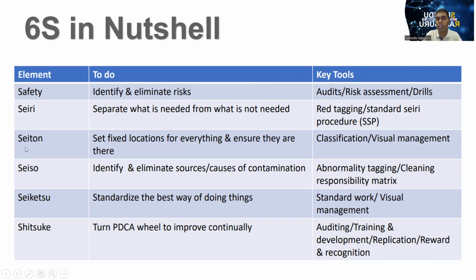When we come to the Seiton, set a fixed location for everything and ensure they are there. So what are the key tools? Classifications and visual management. When coming to the Seiso, identify and eliminate source causes of contamination. So what are the tools? Abnormality tagging, cleaning responsibility matrix. Those are the tools. These tools we can use in our organization as well as in our home.